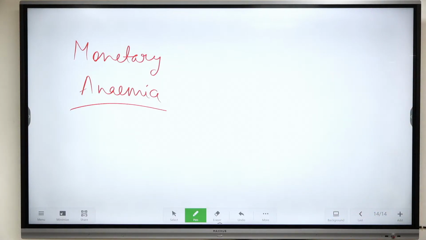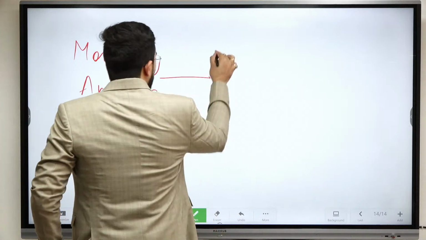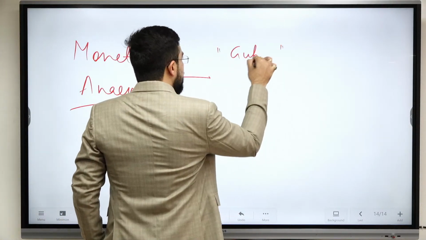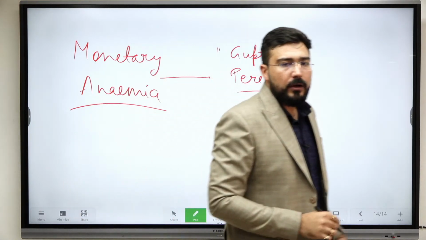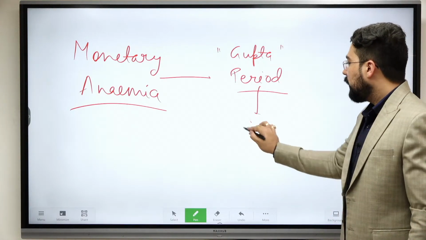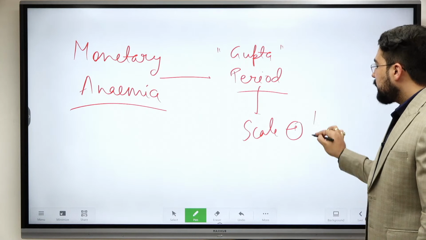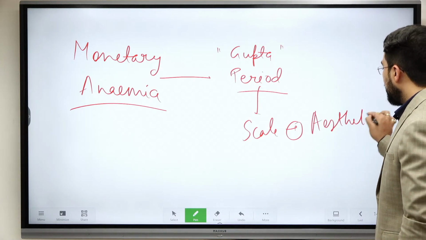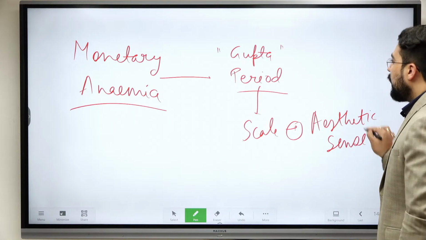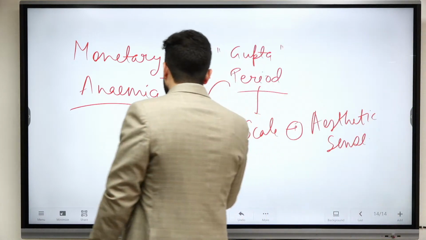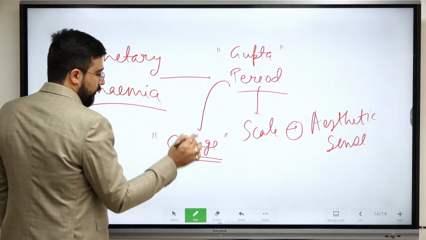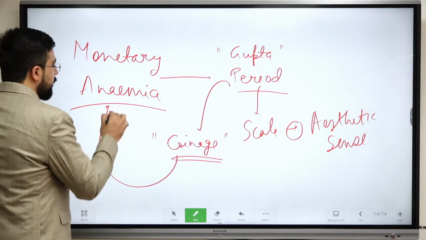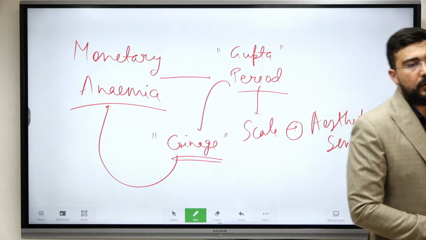Next comes monetary anemia. So monetary anemia is nothing but the best form of coins that we had, they were under Gupta period. Okay, scale as well as aesthetic sense. So from Gupta period onwards, we see a decline in overall coinage, and this has been used to come up with the theory of monetary anemia.